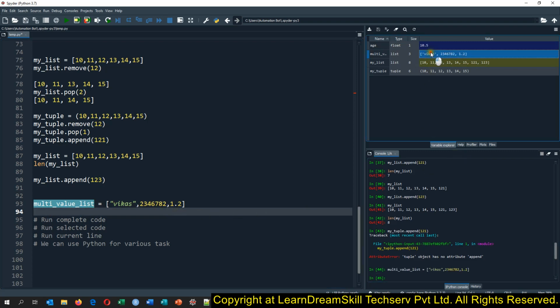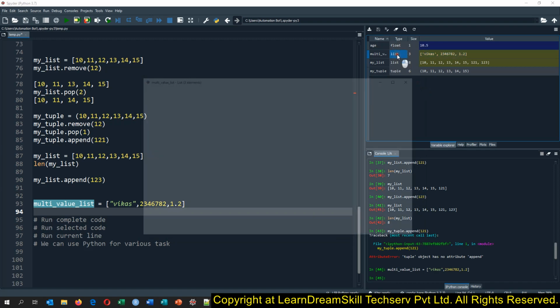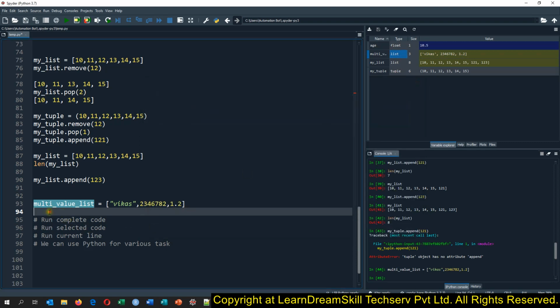So see, our object has been created. And it is just showing the list, and if you click on this, you will see here it is the str, it is the integer, and it is the float. So that is how a list can hold multiple types of values as well.